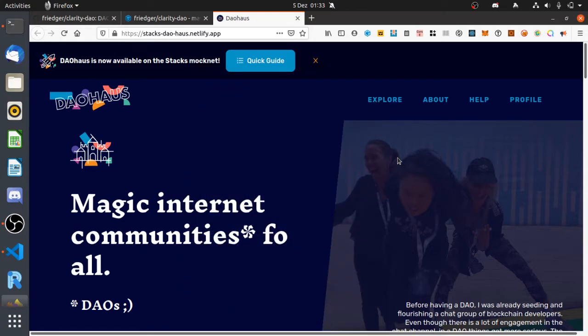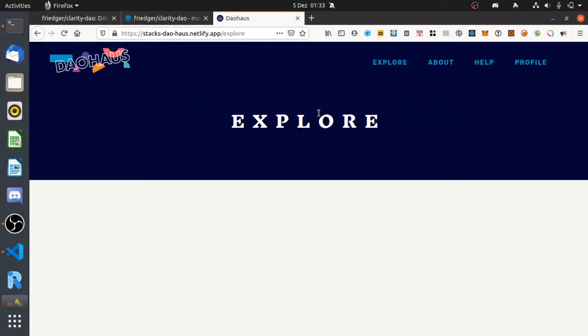And when I'm logged in, I can also see which DAOs exist already. This one is fake data. So I don't know what's happening. Let's see. There should be at least one DAO listed.